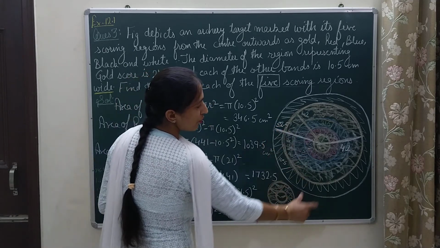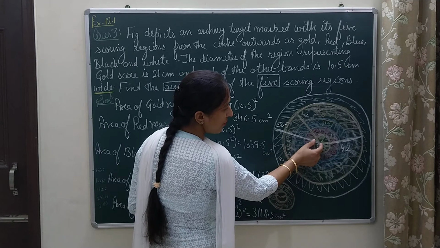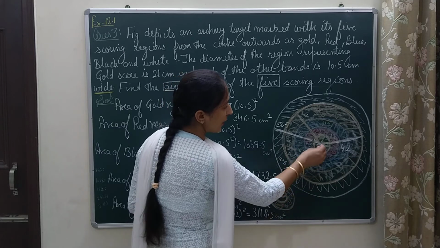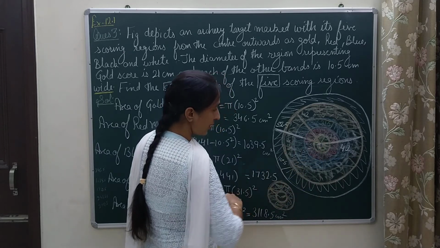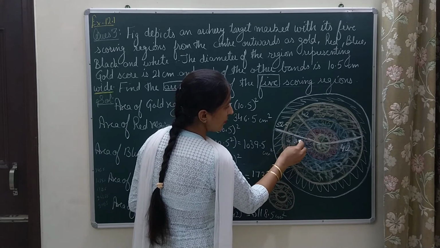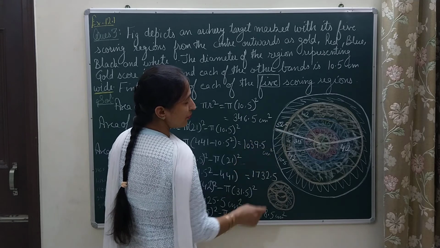Same way I have proceeded for all the parts. For the central portion, the radius was 10.5. For the next circle, it was 10.5 and 10.5, so 21. Then it was increasing, 31.5, then 42, and for the last one 52.5.